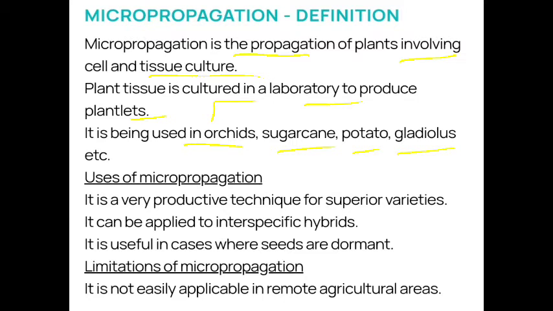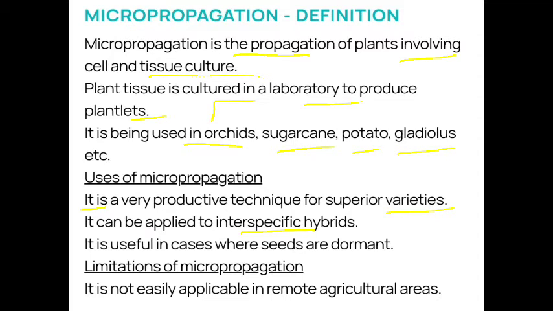If you see the uses of this micropropagation, then number one will be it is a very productive technique for superior varieties. यदि हामीलाई superior राम्रो खालको varieties चाहिएको छ भने चाहिँ we can conduct micropropagation. In a short period of time we can get a large number of plants. It can be applied to interspecific hybrids. If we want a hybrid of different types, दुईटा species को बीचमा, दुईटा different plants को बीचमा चाहिँ हामीले एउटा नयाँ plant बनाउनु पर्यो, hybrid चाहियो भने चाहिँ that is also done through micropropagation.